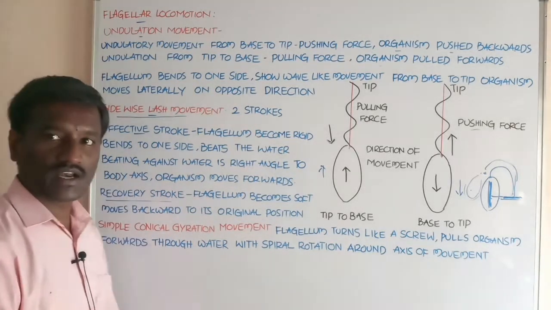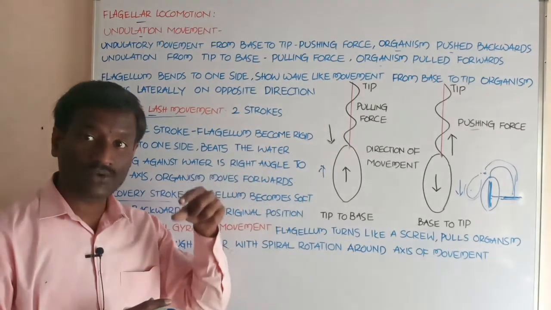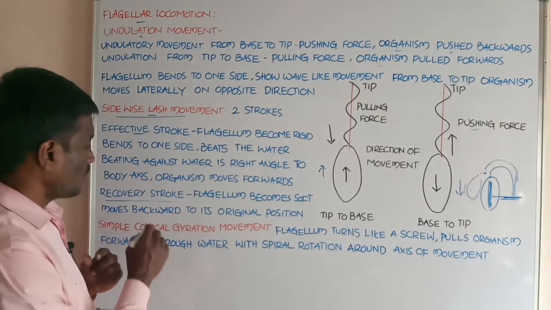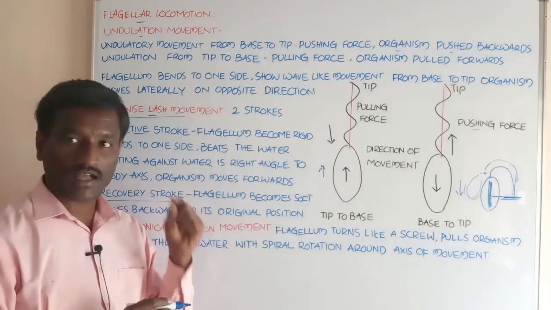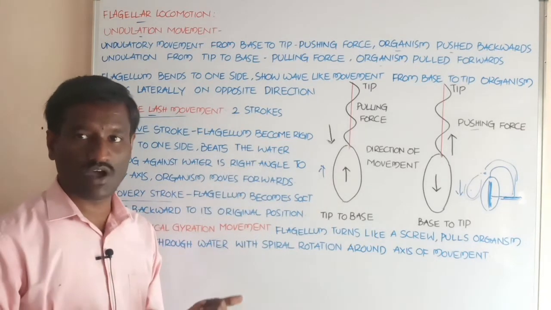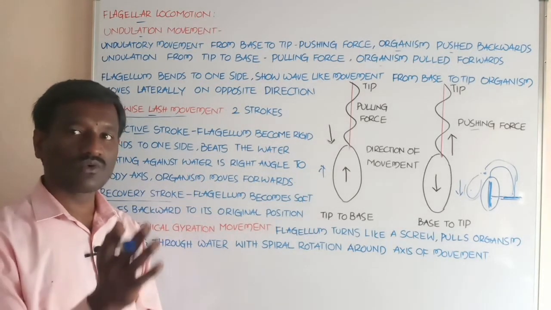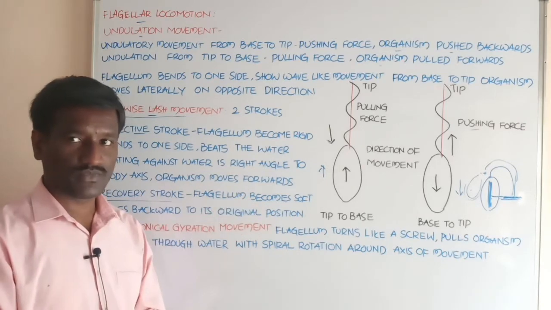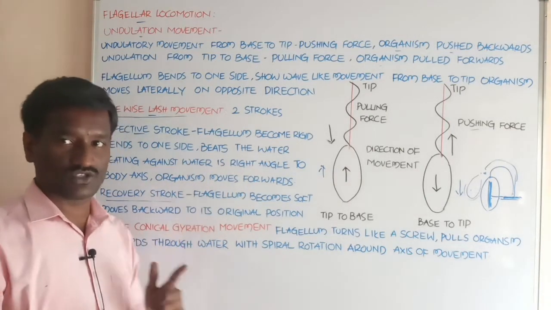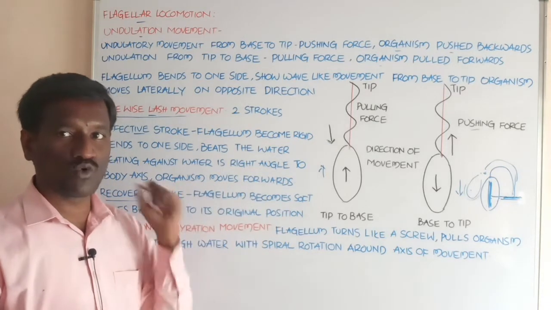Next, the recovery stroke. What about the recovery stroke? In the recovery stroke, the flagellum now becomes soft, and this is the flagellum that shows least resistance to the water and moves backward to its original position. This is called the recovery stroke. Effective stroke and recovery stroke, these two types of strokes are present in sidewise lash movement.